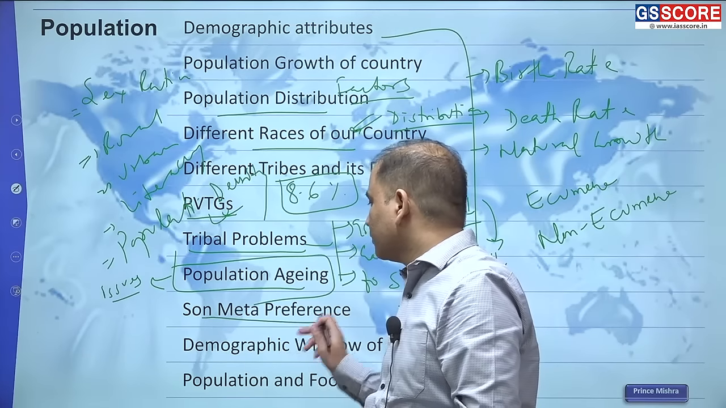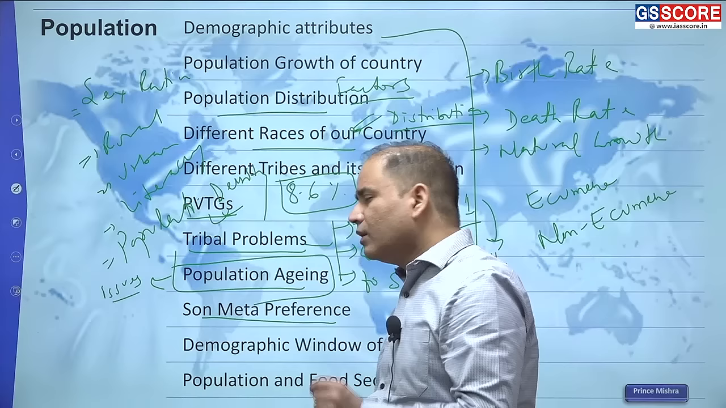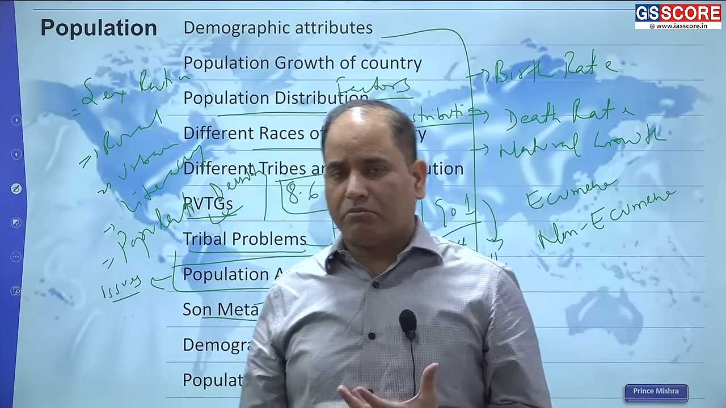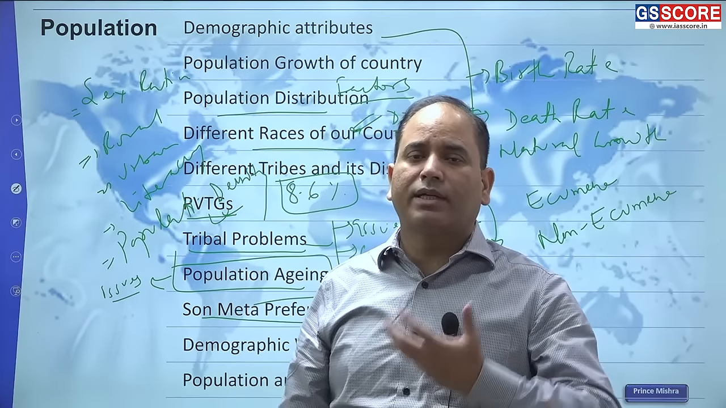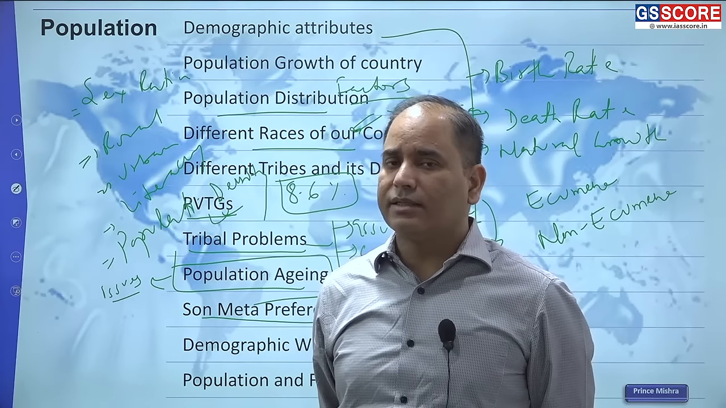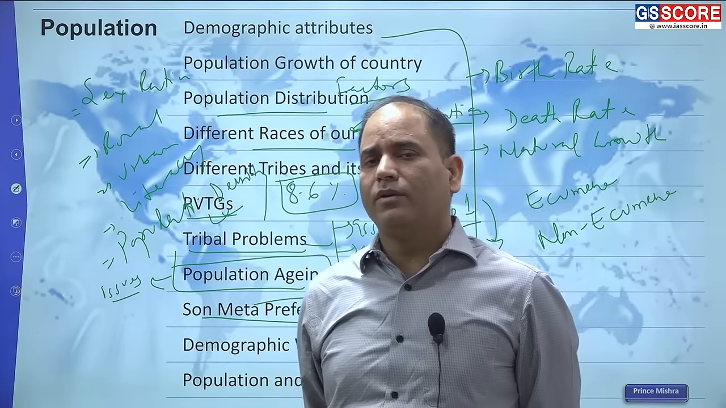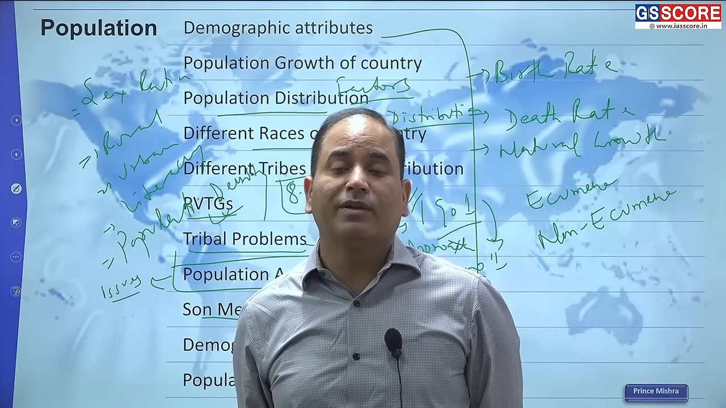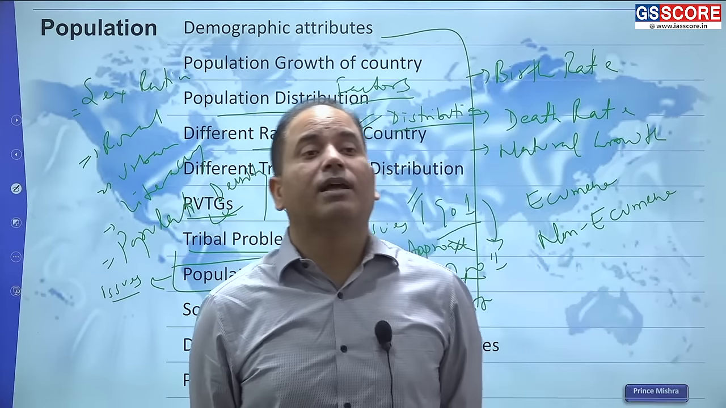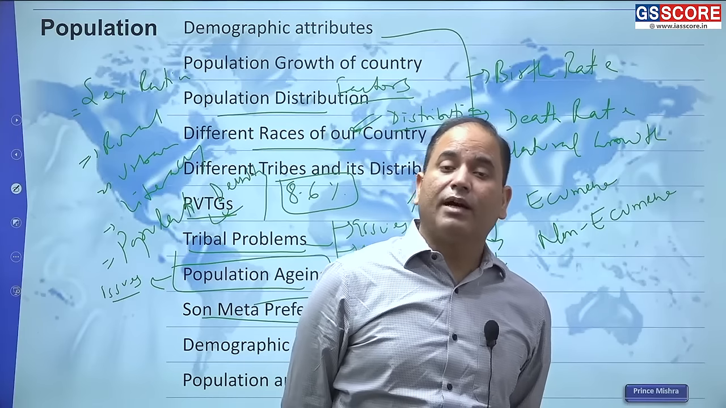Then a very important issue, son meta preference. Son meta preference is associated with the sex ratio. You must be knowing that our country's sex ratio is not that healthy. Even in general, the sex ratio is not healthy. But if you look at some of the specific areas, then you will find it happens in some of the developed states, like Haryana, Punjab.